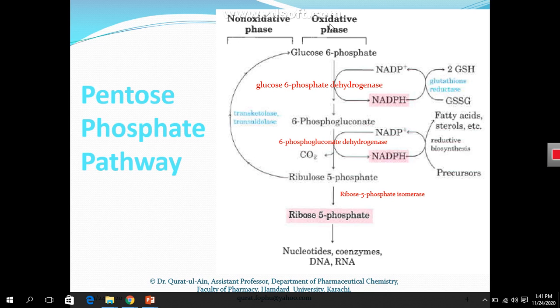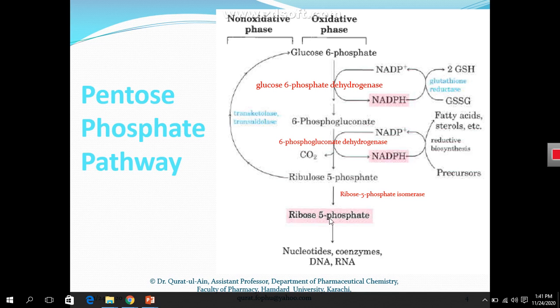In the oxidative phase, two enzymes are most important: glucose 6-phosphate dehydrogenase and ribose 5-phosphate isomerase, and two main important metabolic products are synthesized during this pathway.